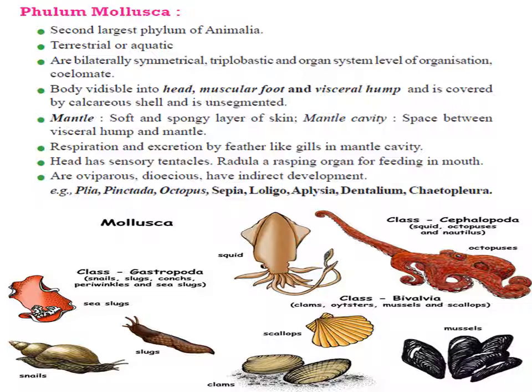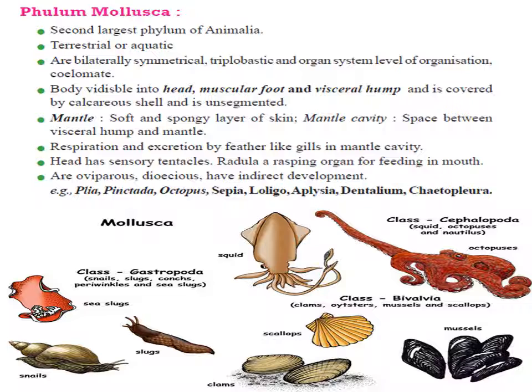The organisms show organ system level of organization. They are triploblastic with bilateral symmetry, but in some, symmetry is lost also. The body is divided into head, visceral hump and a muscular foot. A spongy layer of skin called mantle is formed over the visceral hump. There are gills present in the mantle cavity in this organism, which help in respiration and excretion.